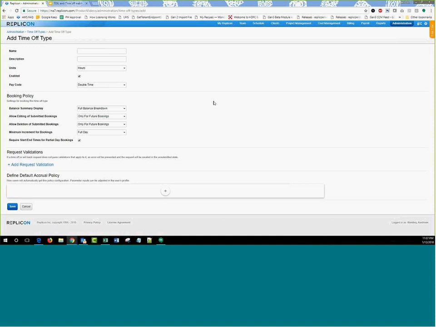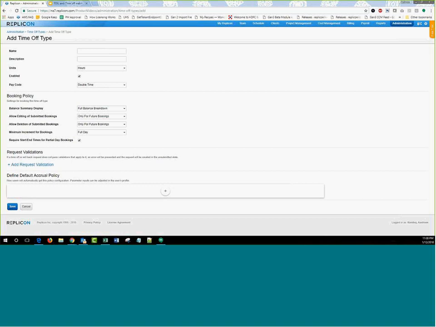So if you set up at the time off type level, which I'm going to do right now, this policy is going to be effective for all the new users that are being added to your system. There is a reset to default button available at the user level, which I'll show you in a bit, that will help you have these policies get applied to the current or the existing users in one go.